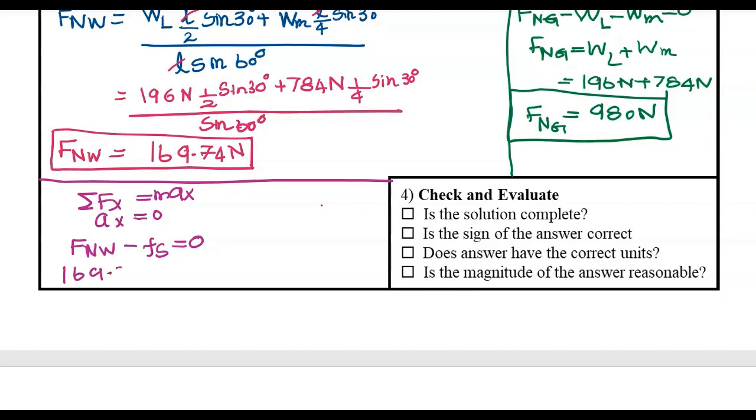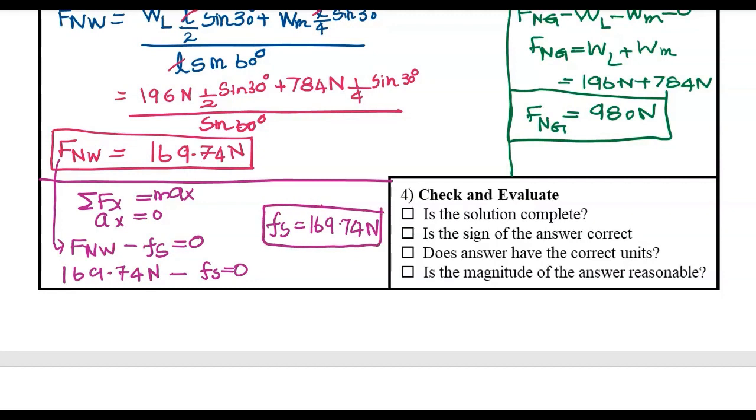And then the normal force from the wall is already calculated. That was the first thing we did. We used the torque equation to calculate the normal force from the wall. And that's just equal to the static friction force, 169.74 newtons. Okay. Is the solution complete? Yes. Is the sign of the answer correct?